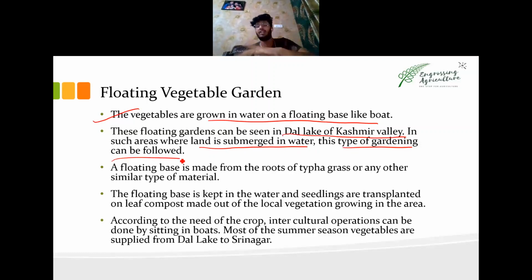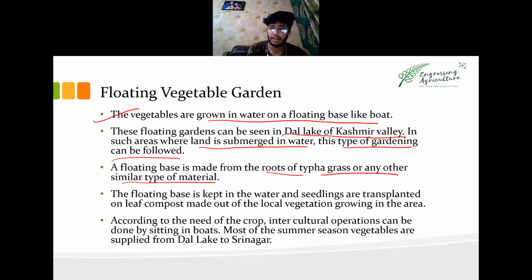If there is a lot of water and waterlogging conditions, such as in the Sundarban areas of West Bengal and Dal Lake of Kashmir, you can practice these cultivation practices there. The floating base is made of roots of typha grass or any other similar material. What is typha grass? Typha grass provides nutrition and a floating base.